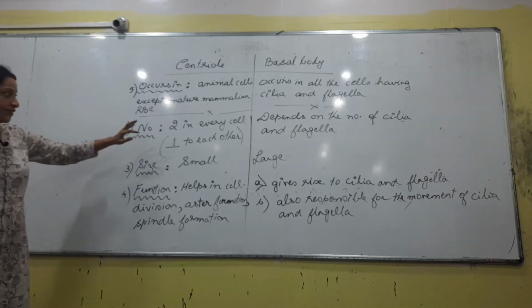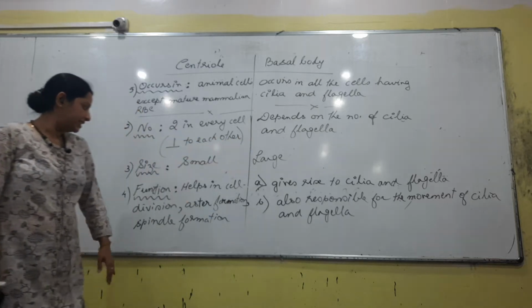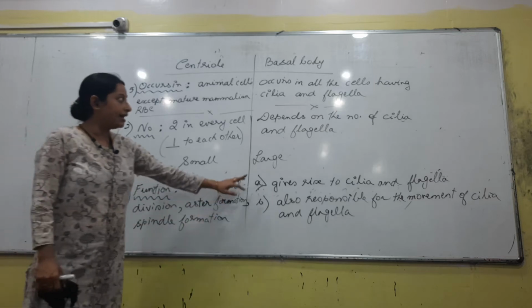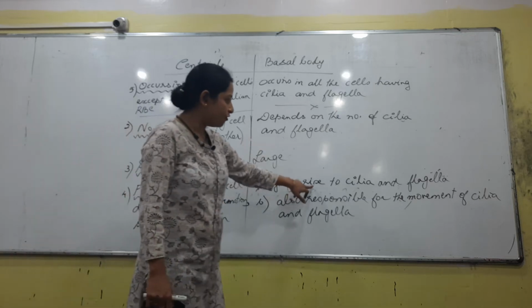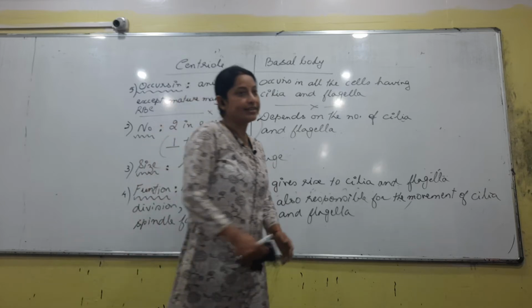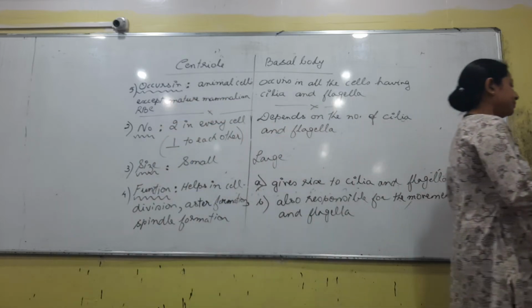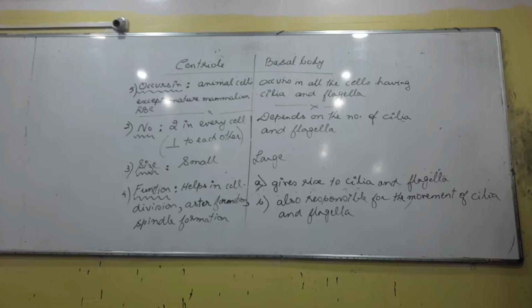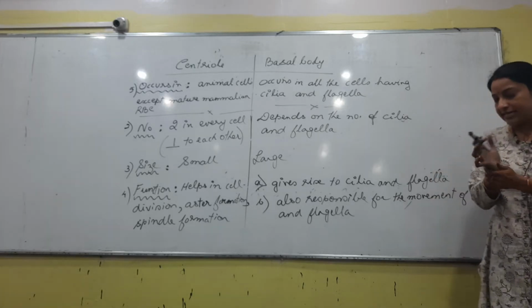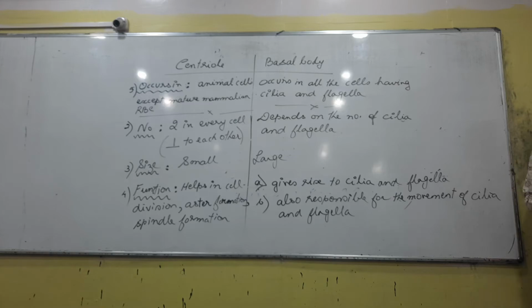Next, as far as the basal body is concerned, it depends on the number of cilia and flagella, and this is a part that we have already explained. And the basal body is responsible for its movement, and also it gives rise to cilia and flagella. Next is the cytoskeleton of cilia and flagella. If this is over, write the heading cilia and flagella.